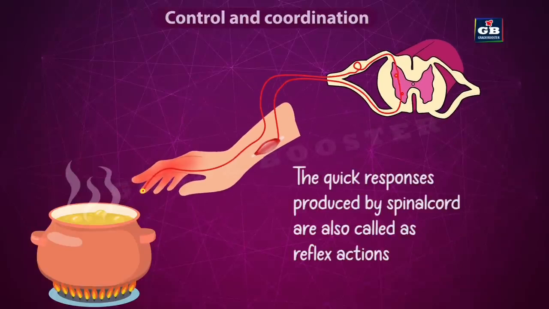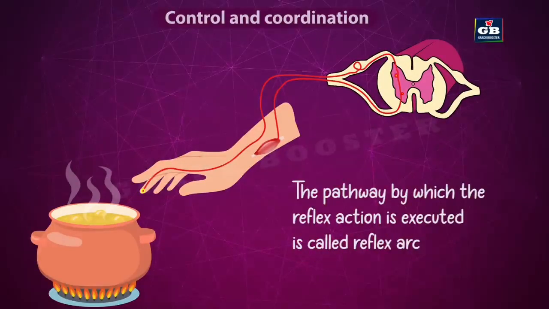This kind of quick response is called a reflex action. The pathway by which a reflex action is executed is called the reflex arc. Now let's see the different parts of this reflex arc.